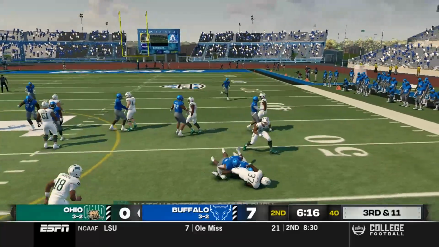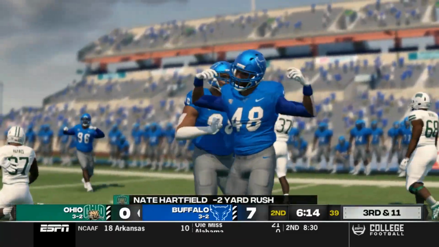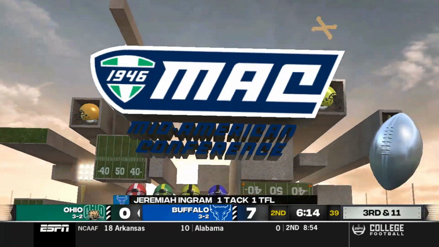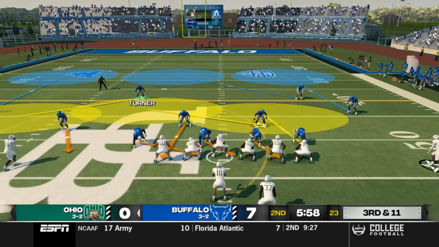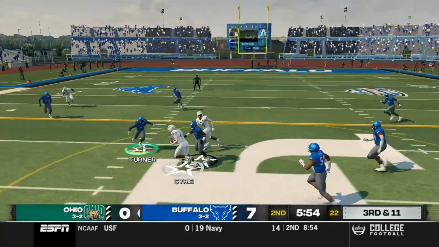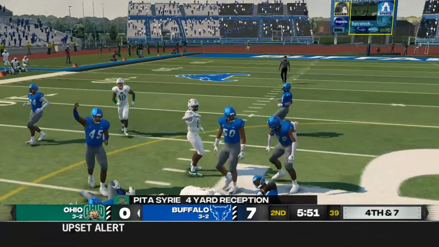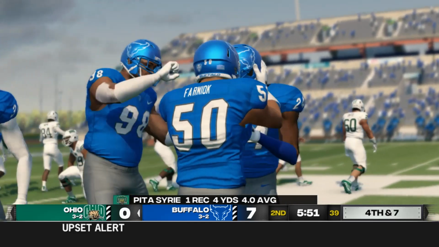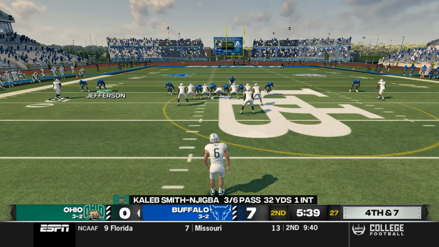Smith-Njigba on 2nd down, hands it to Hartfield, who loses 2. 2 men combined for the tackle. It's Hollier, and it's our corner. 3rd and 11. What are the Bobcats going to do? Smith-Njigba back to pass. He checks it down short to their receiver, Syrie, who gets wrapped up and taken down by J.R. Henry and Thomas Turner. 4th down on the plus side of the field.